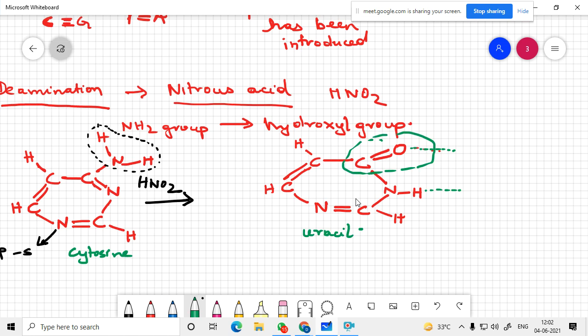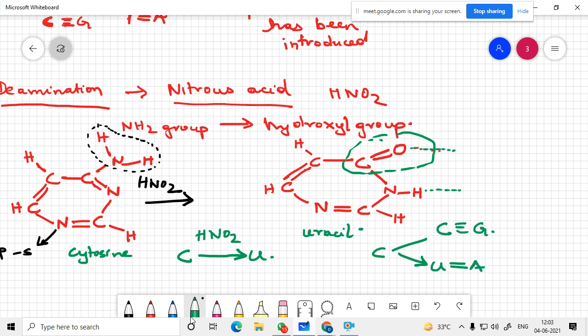HNO2 converts cytosine to uracil. So cytosine normally forms this pairing. Instead of that, when it is converted to U, it will pair with A, because this is the analog of thymidine. So immediately you will introduce a mutation.